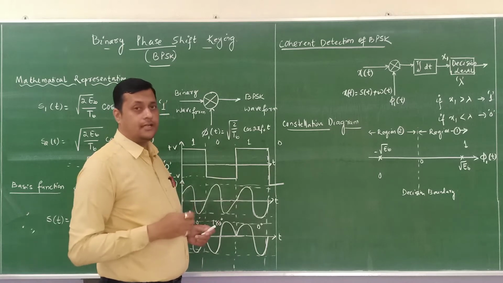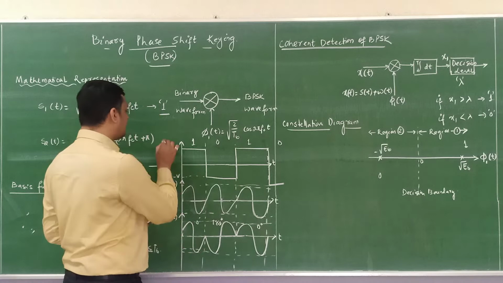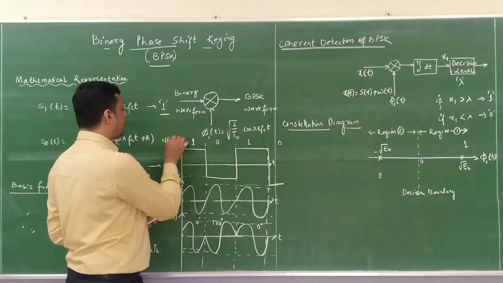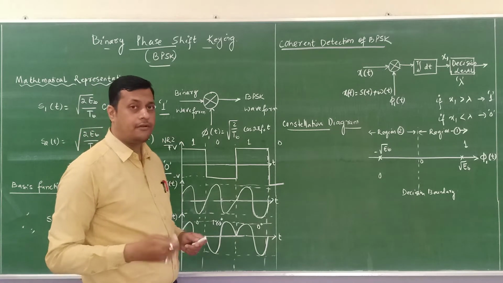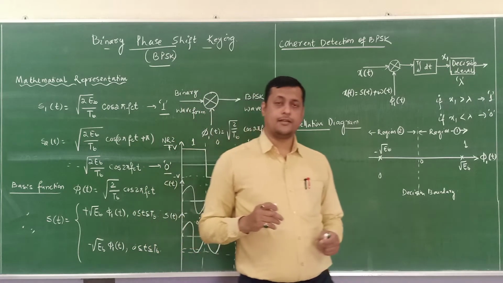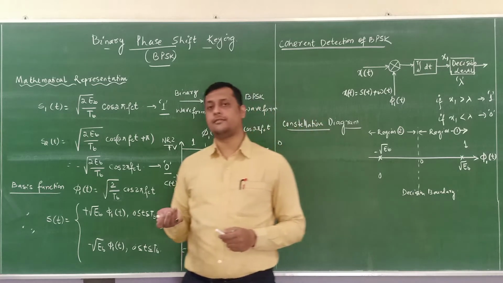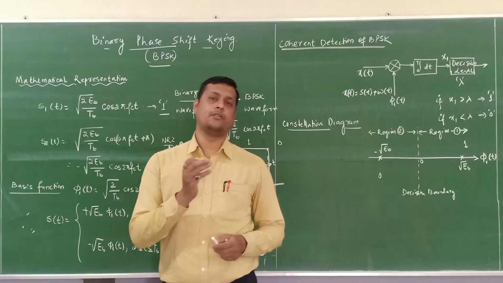So we have represented this binary data in a different waveform, and this waveform is called the NRZ waveform. We have taken the carrier signal, and our carrier phase is going to change whenever there is a transition from 1 to 0 and 0 to 1.